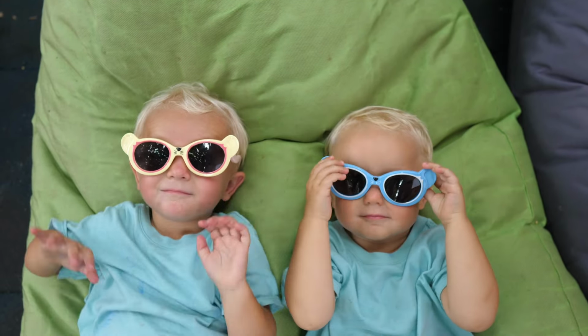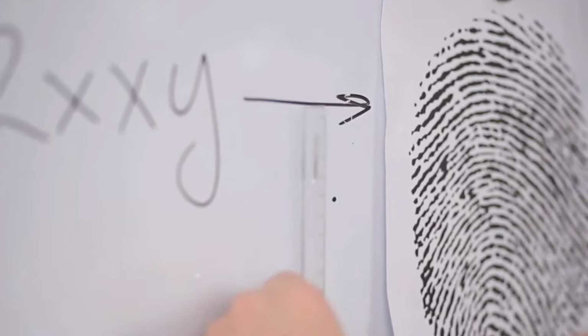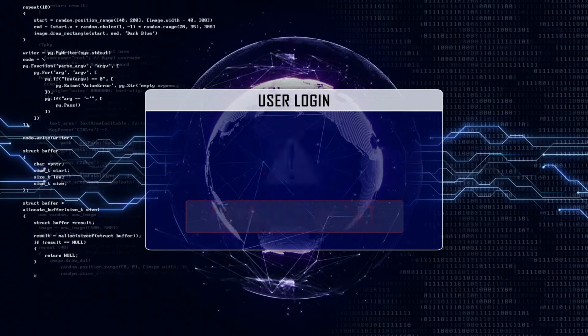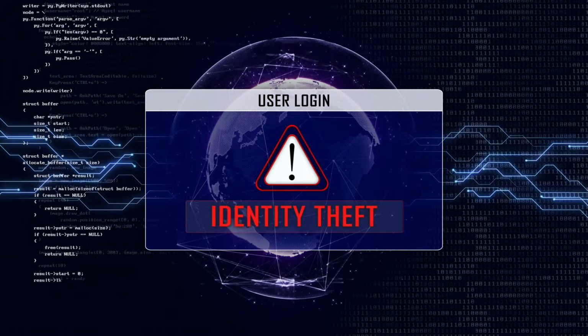Here's a fun fact: even identical twins have different fingerprints, which seems counterintuitive but is true. So nature has given them some sort of built-in identity theft protection plan.